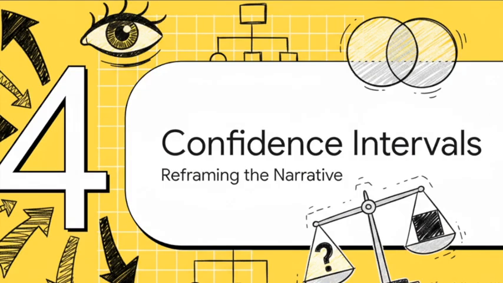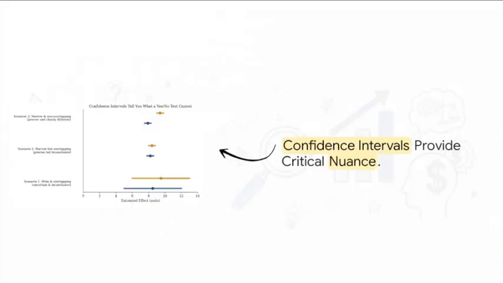We pivot now to the resolution in Section 4, reframing with confidence intervals. The answer to this dilemma lies in demanding confidence intervals. A binary yes or no test hides reality. A confidence interval reveals it. Instead of an analyst vaguely stating, Variant B is significantly better, the calibrated analyst says, Variant B raises conversion by between 0.1 and 0.5 percentage points. Notice the crucial difference. This single sentence delivers the magnitude, the direction, and the precise level of uncertainty.